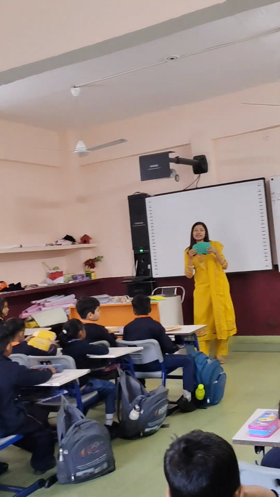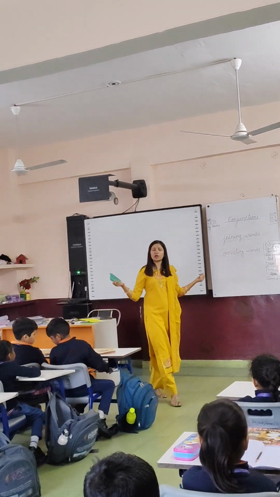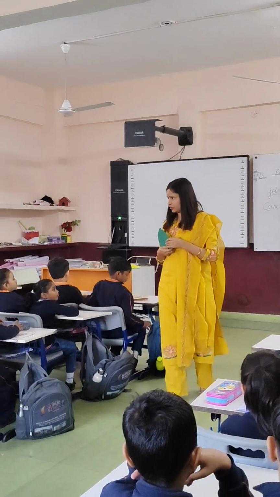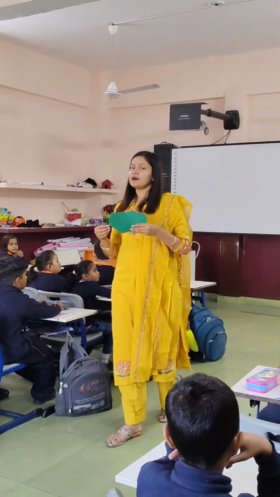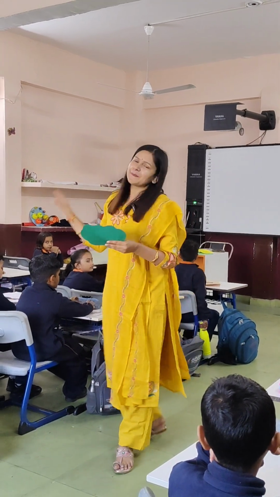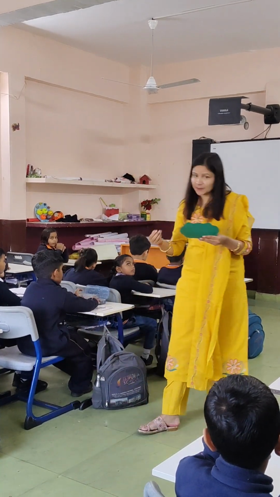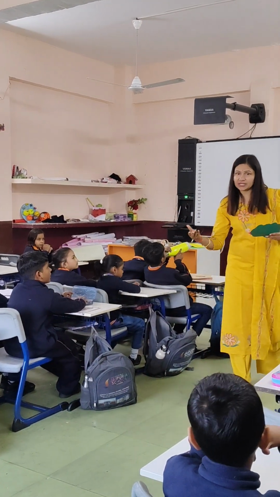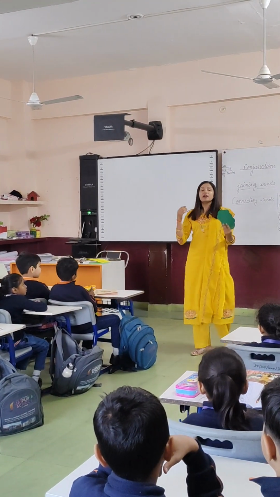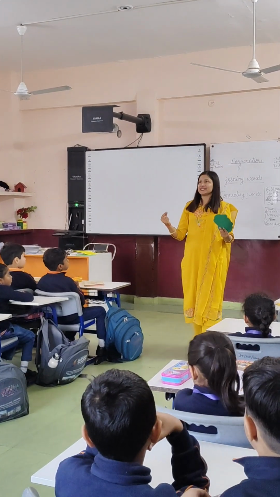The first example, and, we use when we are joining similar type of information or similar type of sentences. Like, I like eating apples. Who am I talking about? Myself only. Now one more sentence: I also love eating mango.